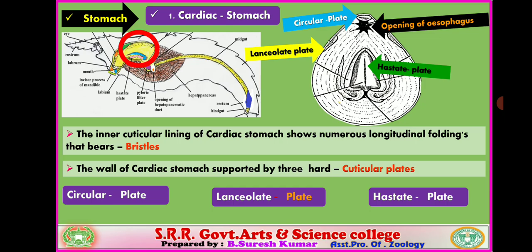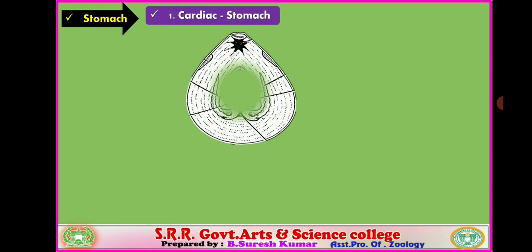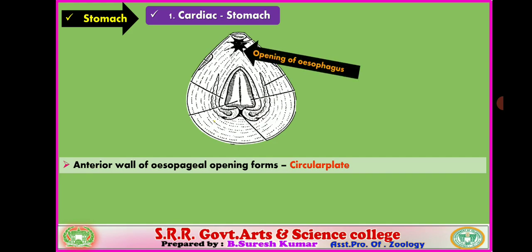Let us discuss each and every plate of the cardiac stomach. The circular plate is present at the opening of the esophagus, where the esophagus opens into the cardiac stomach. There the circular plate is present. The black opening you observe is the opening of the esophagus. Above it, a chitinous cuticular circular plate is present.